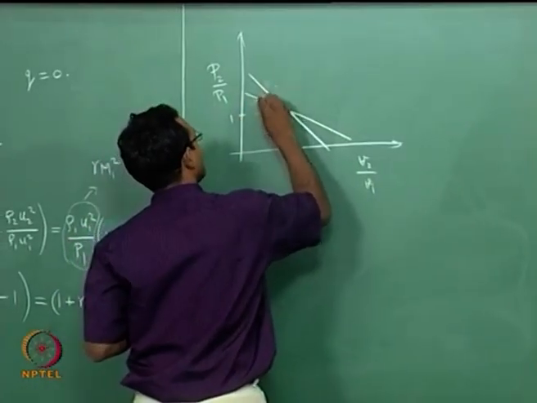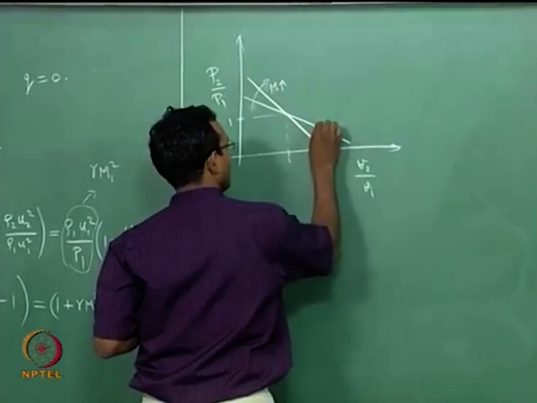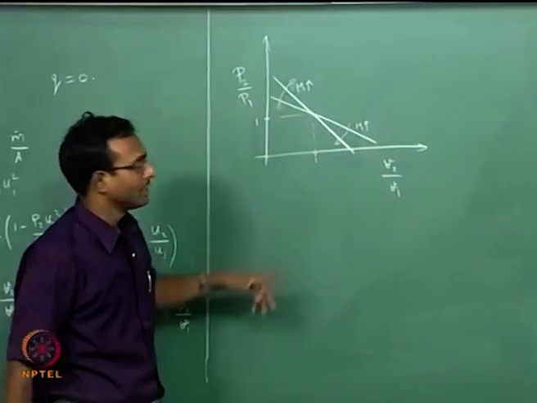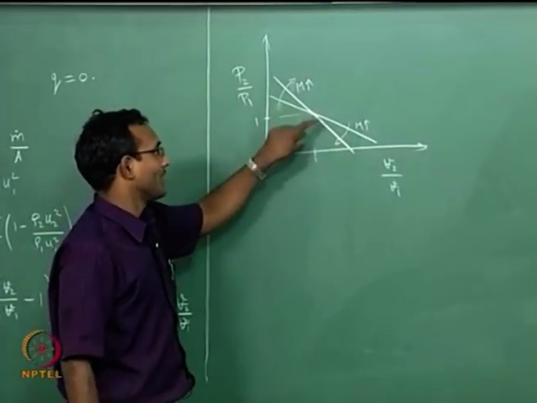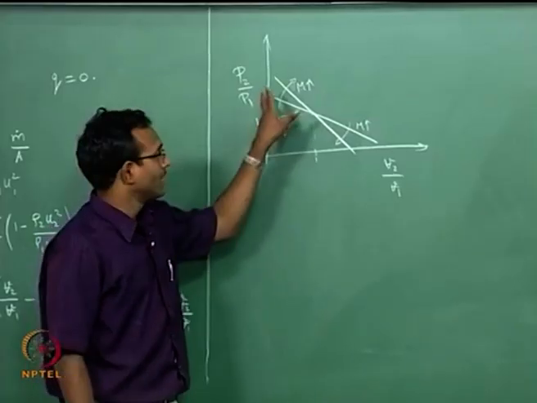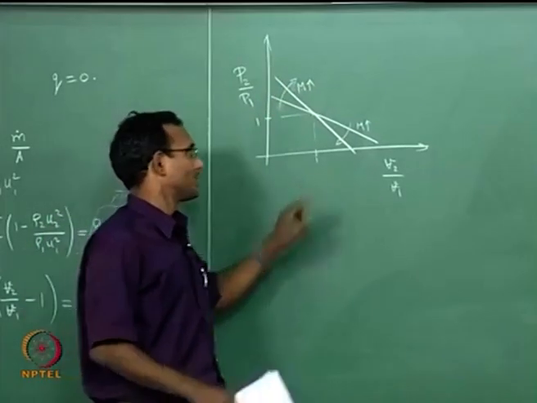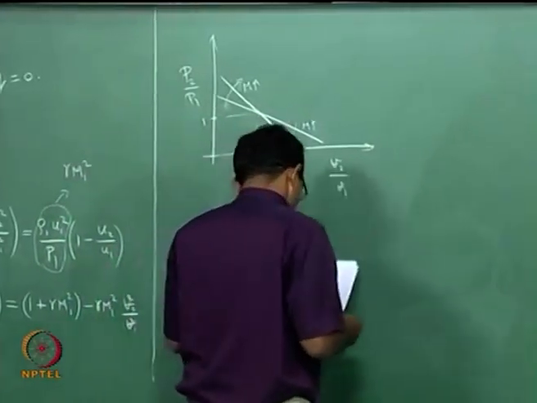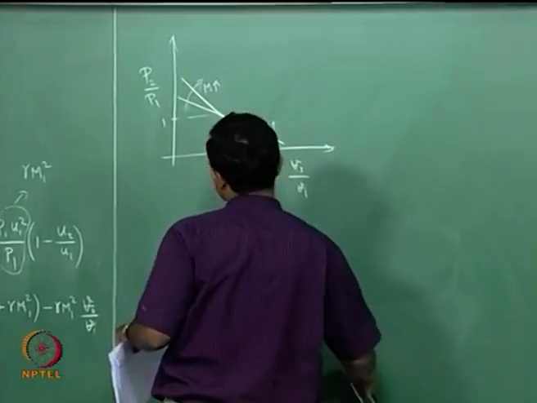So I will replace this with the curve saying m increasing this way. When I go this way, m is increasing. It is as if I am having a straight line and I am rotating it about this point. As m increases, it is going to go more like this. Just remember this is just our Rayleigh line and how it works. Now still I have not used our ideal gas law, energy equation, etc.